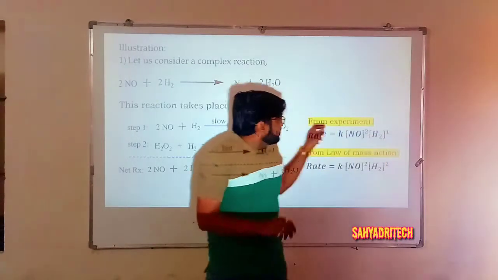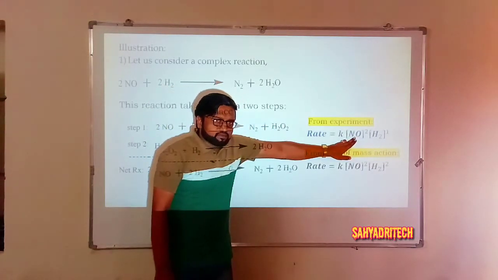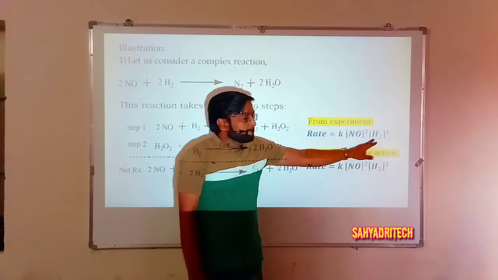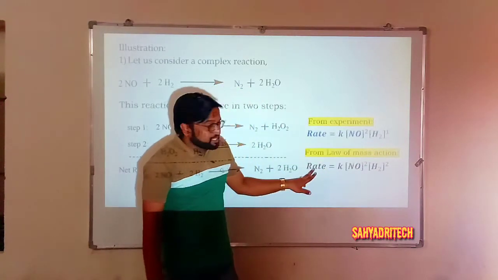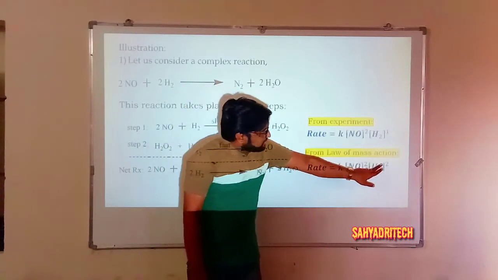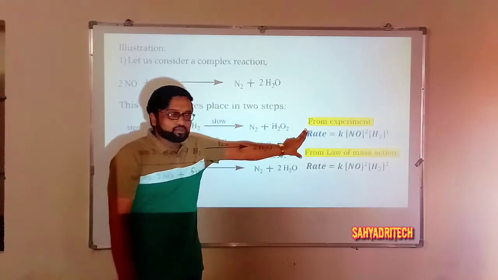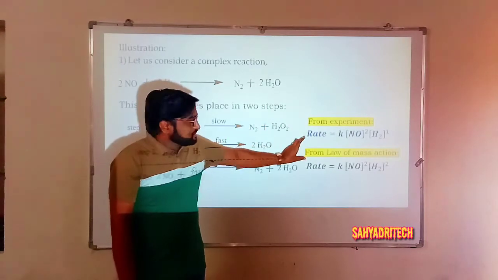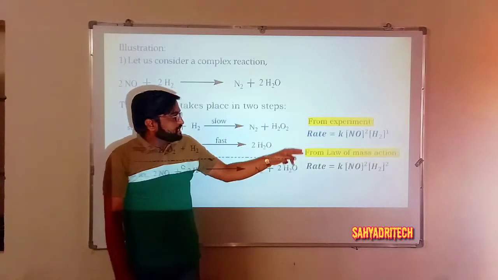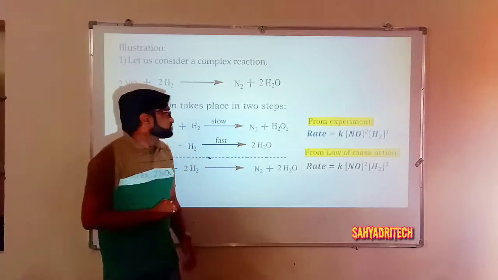So here, from experiment, the rate of reaction depends on the second power of the concentration of nitric oxide and the first power of the concentration of hydrogen. But according to the law of mass action, the rate of reaction depends on the second power of the concentration of nitric oxide as well as the second power of the concentration of hydrogen. So there is a difference between those two. We are going to get different equations in accordance with the law of mass action and in accordance with the rate law, or rate expression.